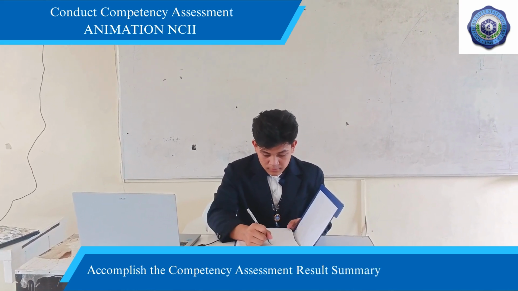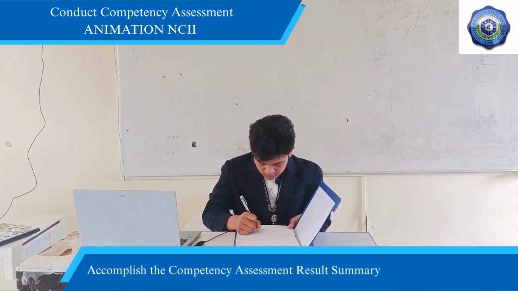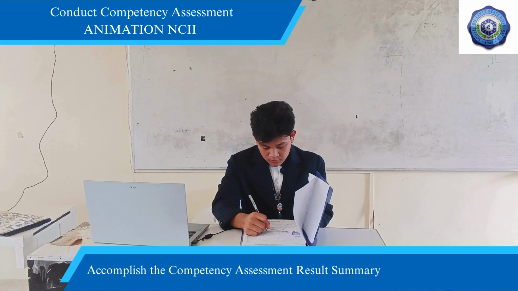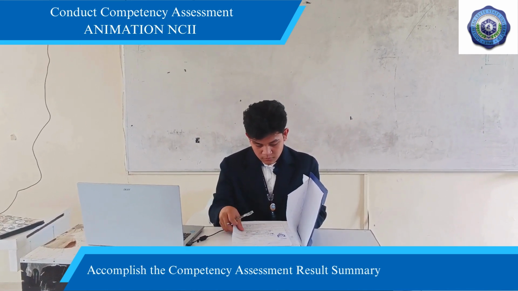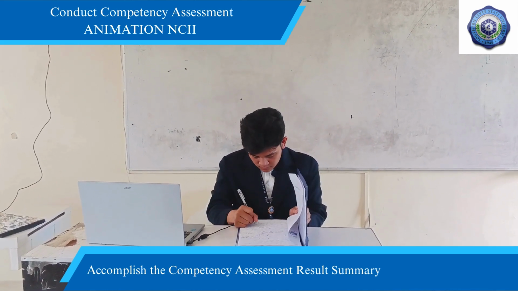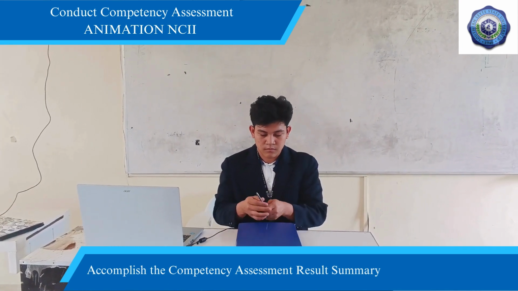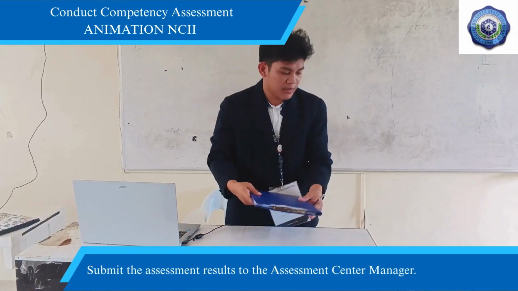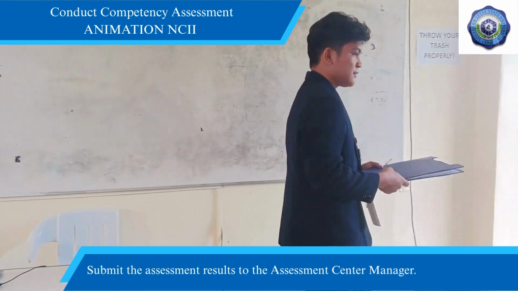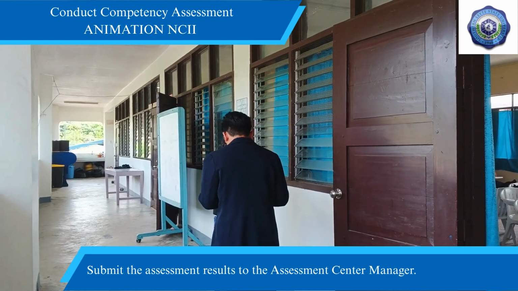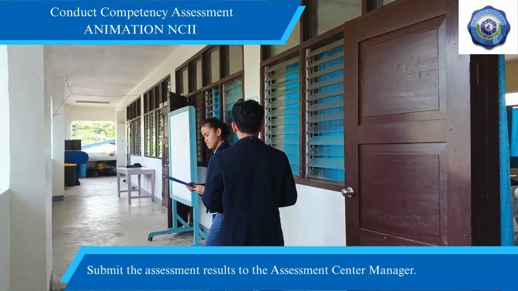The competency assessor will accomplish the competency assessment result summary. The competency assessor will submit the assessment results to the assessment center manager.